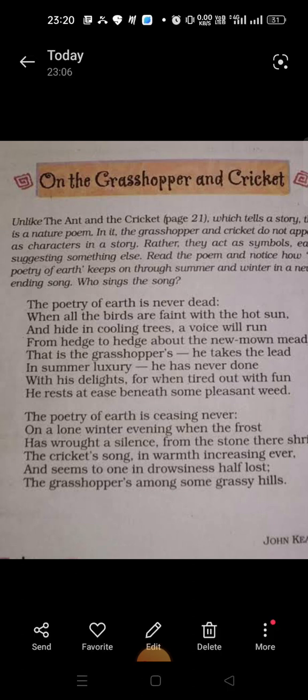Now when the grasshopper is living in those grasslands, it is very cold for him. Not exactly cold, but it is a bit of relief from the outside weather for him, and that is why the grasshopper is taking the lead. And since he lives beneath some pleasant weeds, and weeds are unwanted plants, it is pleasant in the poetry because the grasshopper is taking shelter inside the weed, and it is giving him a cooler atmosphere to live or dwell in.